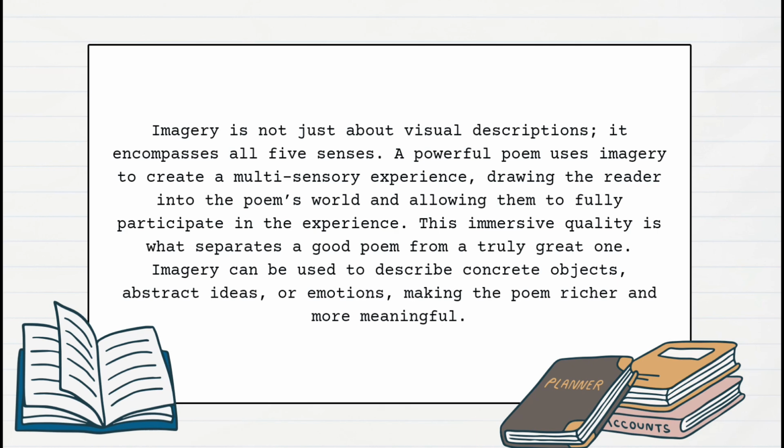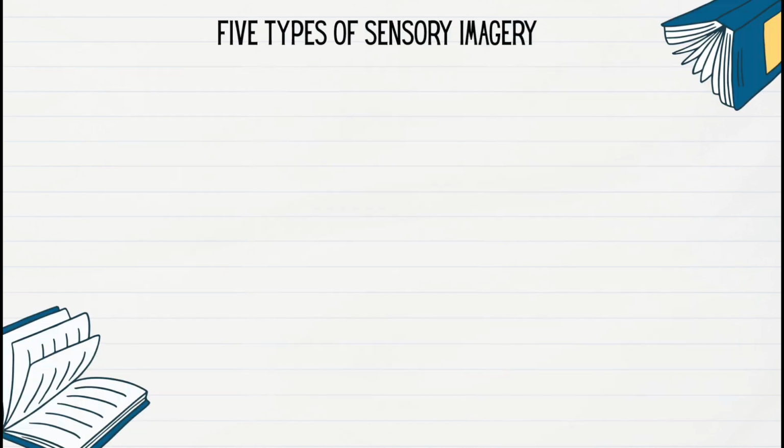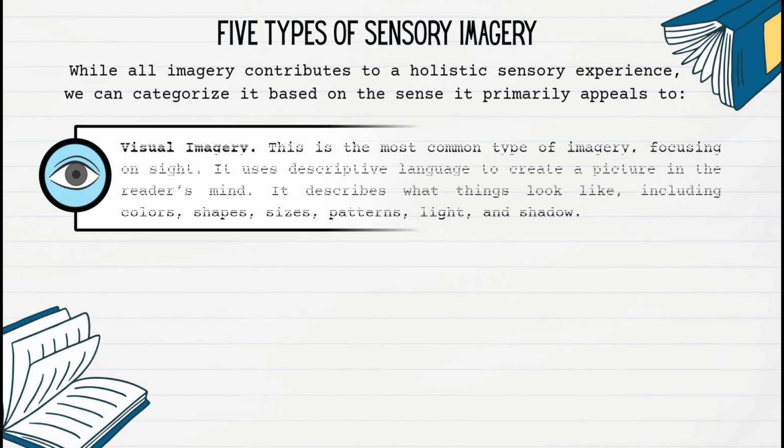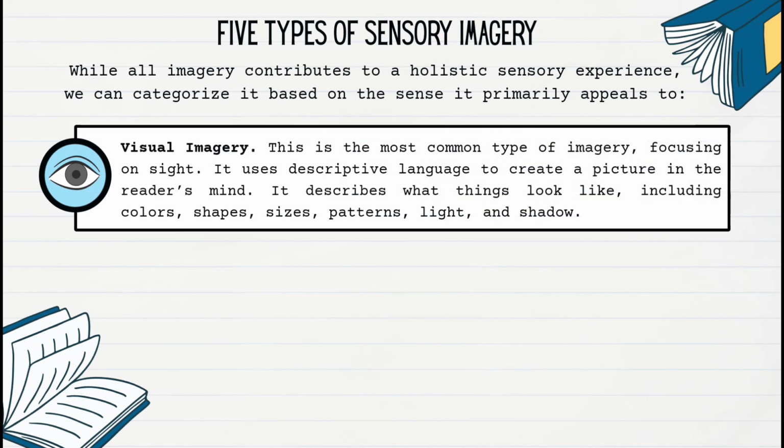Imagery can be used to describe concrete objects, abstract ideas, or emotions, making the poem richer and more meaningful. 5 types of sensory imagery. While all imagery contributes to a holistic sensory experience, we can categorize it based on the sense it primarily appeals to. Visual imagery. This is the most common type of imagery, focusing on sight.